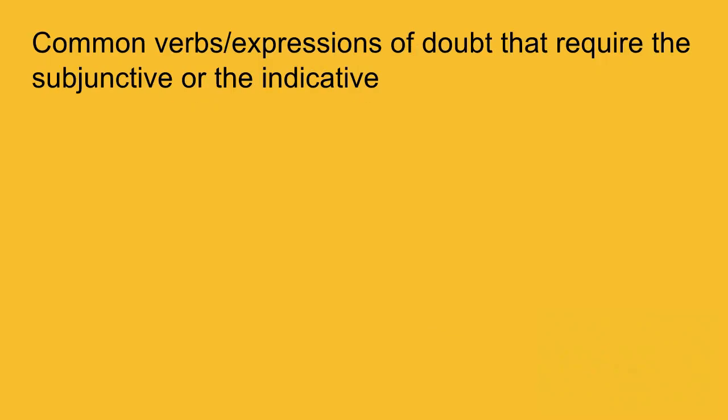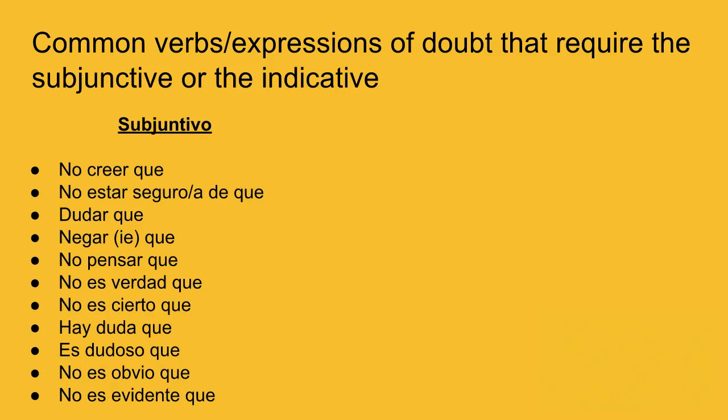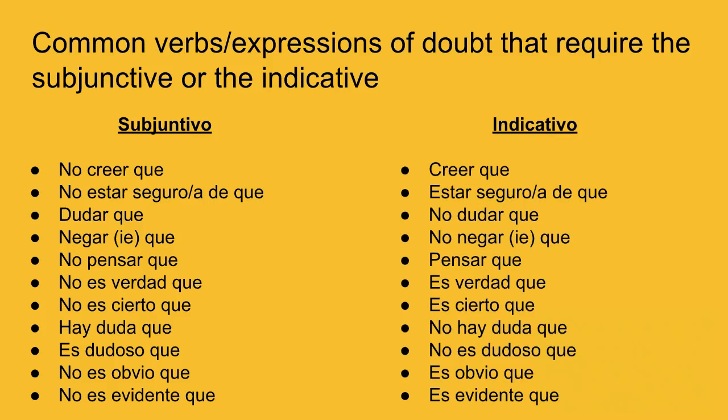Here are some common verbs and expressions of doubt that require the subjunctive or the indicative. All of the expressions on the left require the subjunctive. These all express doubt, denial, or uncertainty. Simply removing or adding a no to any of these requires the indicative. As you can see, the phrases are similar, but they say the exact opposite of each other based on whether it has a no or not. The first one, for example, says no creer que means to not believe that, and creer que means to believe that.